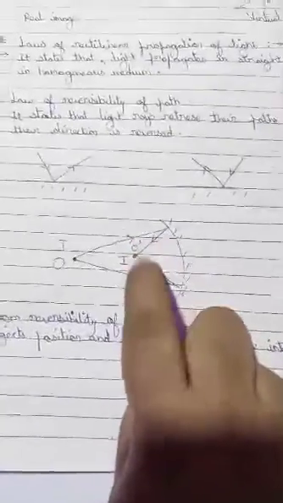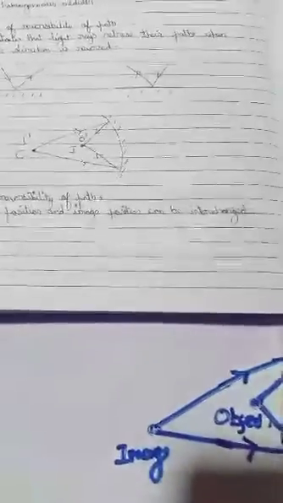Then we take that object here and name it O dash. When we keep the object here, the image is formed here, which we named I dash. So from reversibility of path, object position and image position can be interchanged. I hope you have understood it.